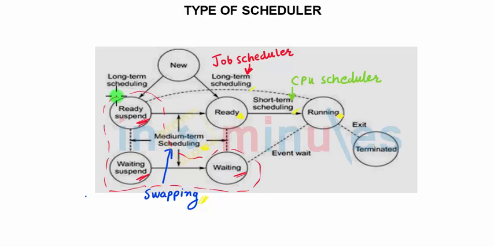Till the time it is moved from the main memory to the secondary, all resources are to be left. This process is called swapping. Hence, the basic job of mid-term or medium-term scheduling is swapping.